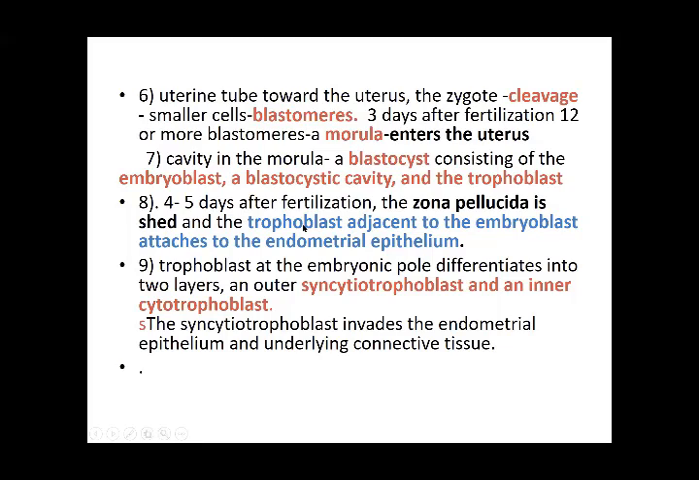Here you have the embryoblast, that is the inner cell mass, at the embryonic pole, not the abembryonic pole. This is going to start to embed into the wall of the uterus, that is the endometrial epithelium. The trophoblast at the embryonic pole differentiates into two layers: syncytiotrophoblast on the outside and cytotrophoblast on the inner side. The syncytiotrophoblast is going to invade the endometrial epithelium and the underlying connective tissue.